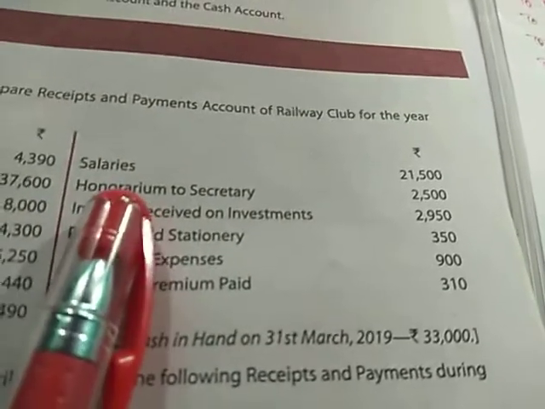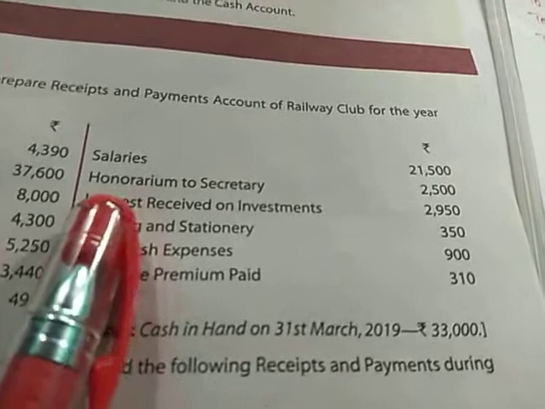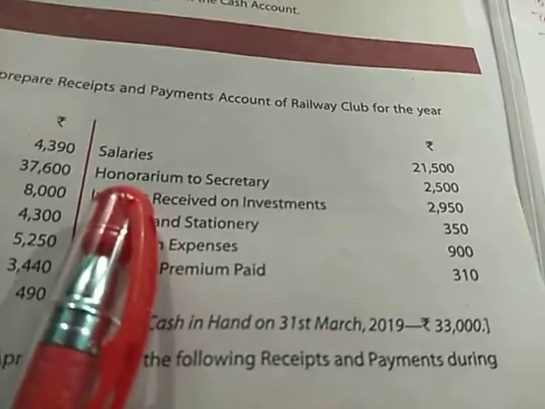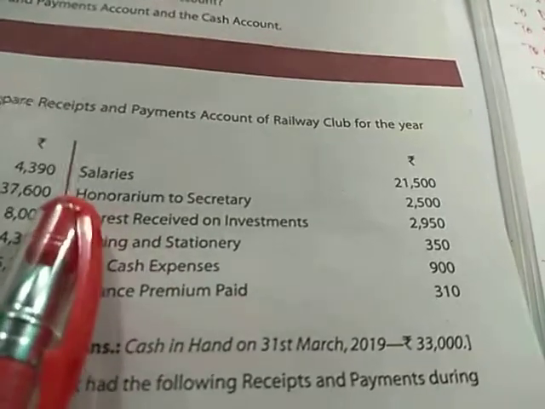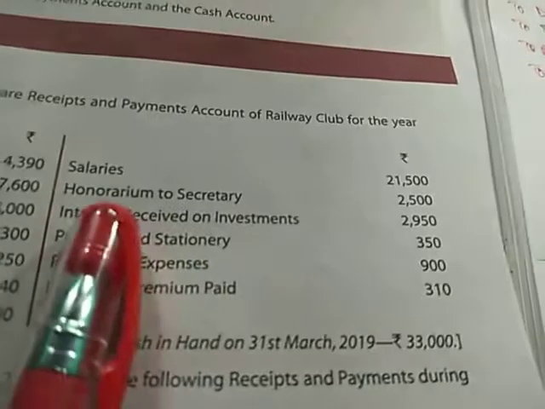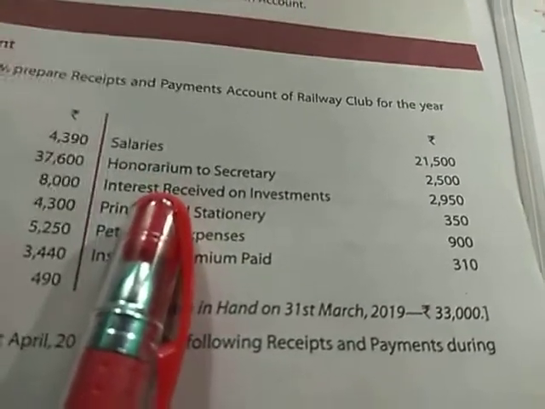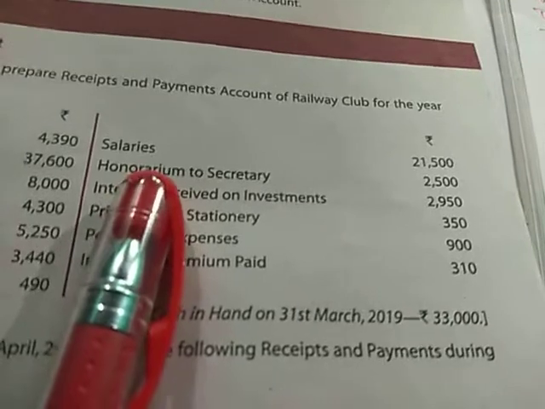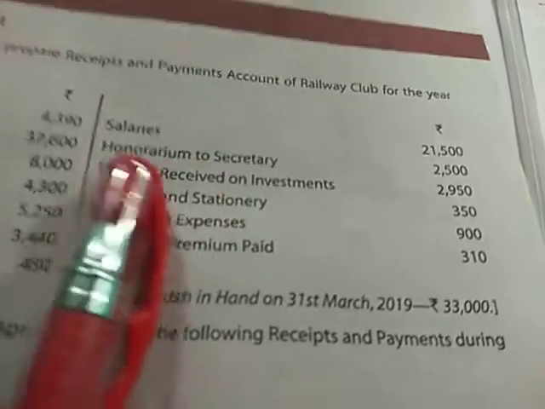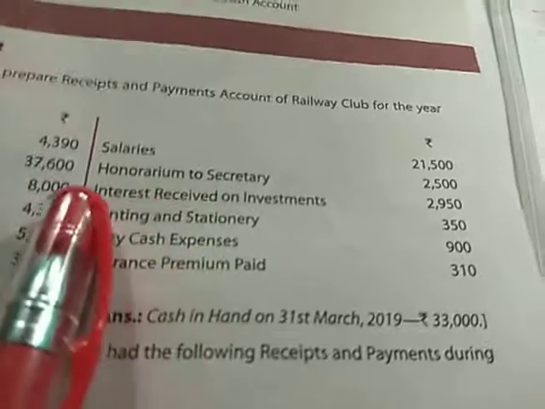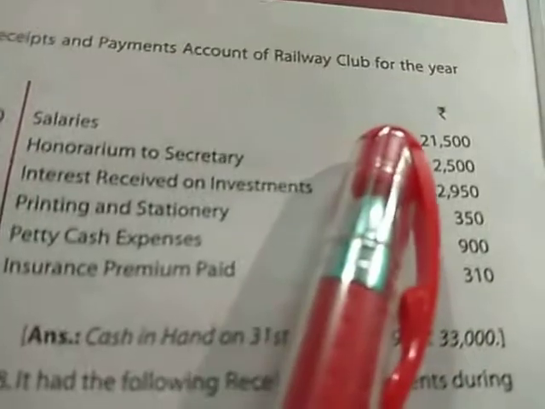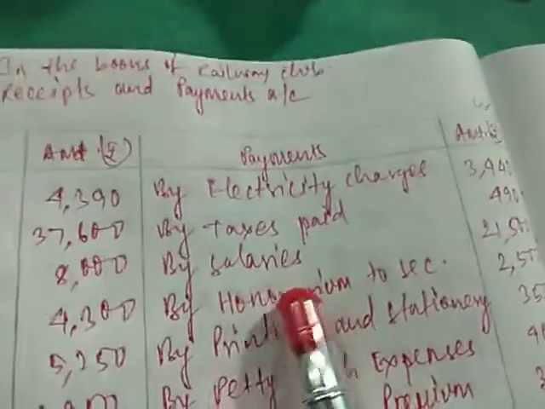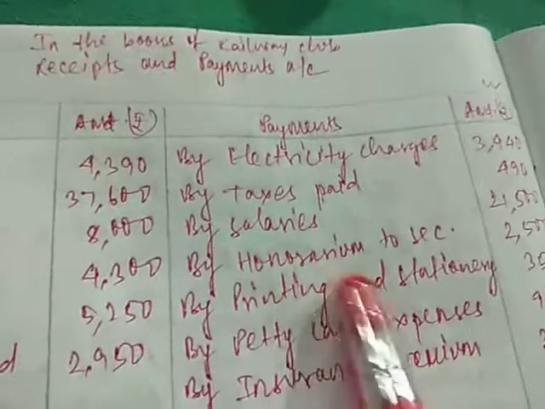For example, if we have a guest doctor, a visiting doctor in a hospital every month or every 3 months. Now if some amount is given to that doctor, this will be called honorarium. This is not to be considered as the salary, but this is an amount given to show him gratitude and respect. That is known as honorarium. So here they have paid honorarium to the secretary rupees 2,500 as well as salaries at 21,500. That is written here. By salaries 21,500, to honorarium to secretary 2,500.